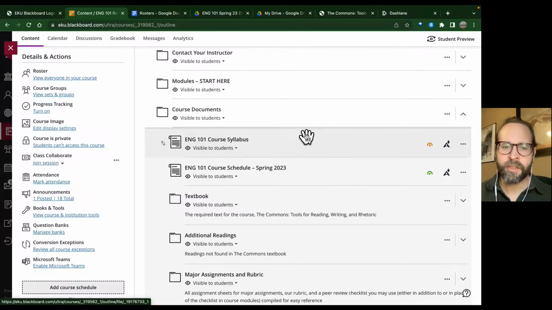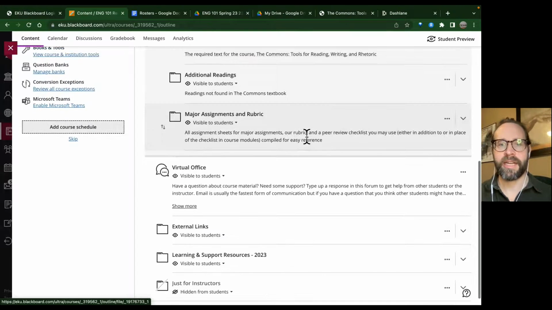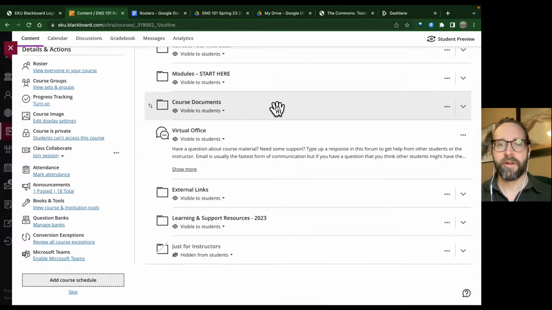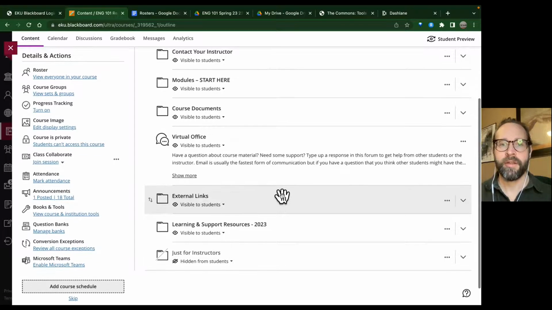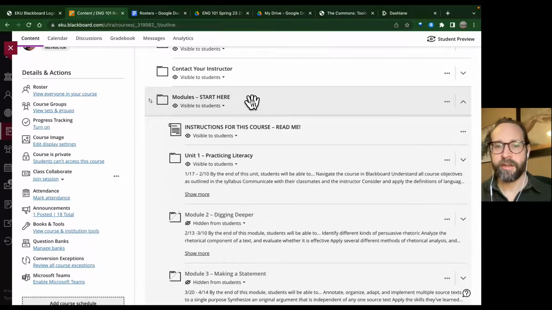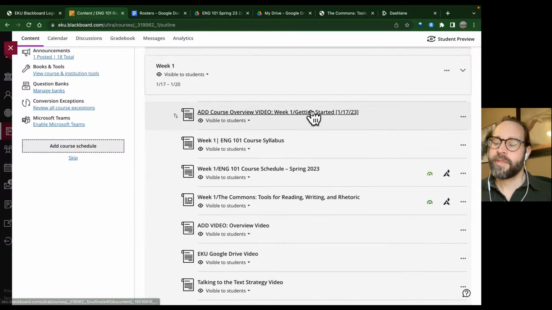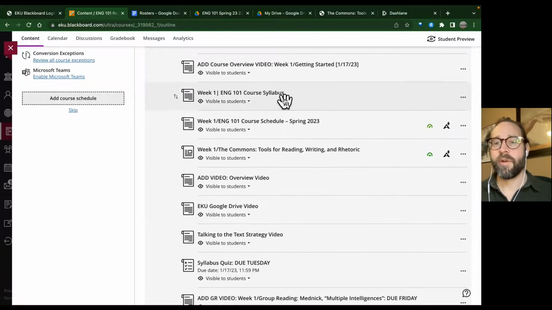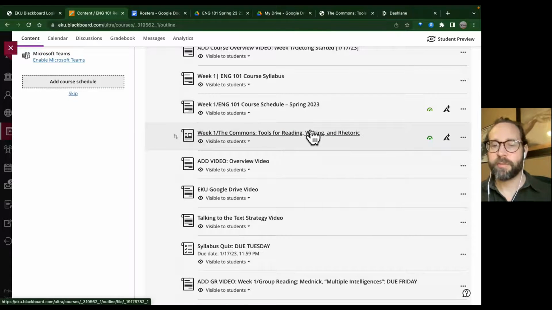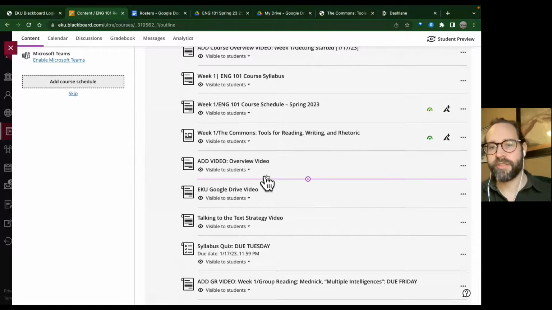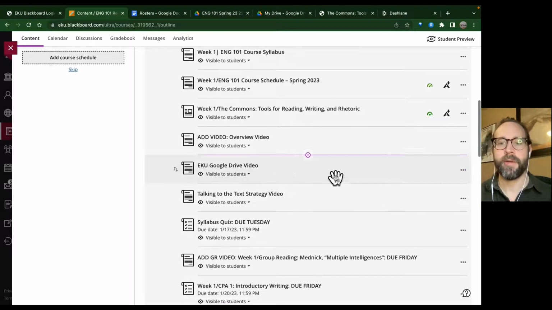So let's go back and look into week 1 so you'll get an idea of how that works. Again, we're going to go back to modules, start here, and we're going to click on Unit 1. So you see what we're up to this week. The syllabus is here again for you to look at, and this course schedule. Since it's the first week, here's the link to your textbook again. Here's this video you're watching now in case you want to review it.